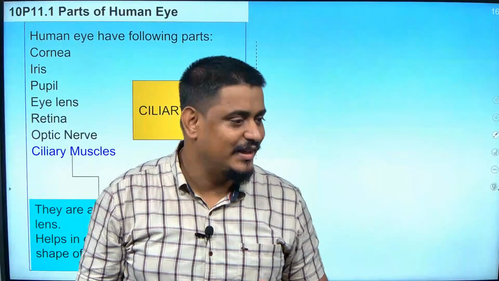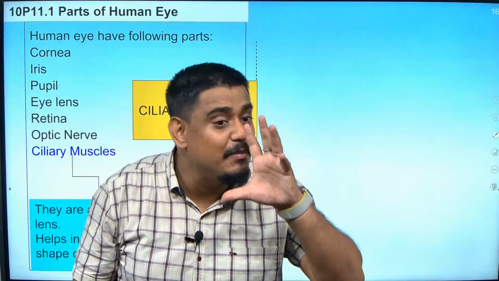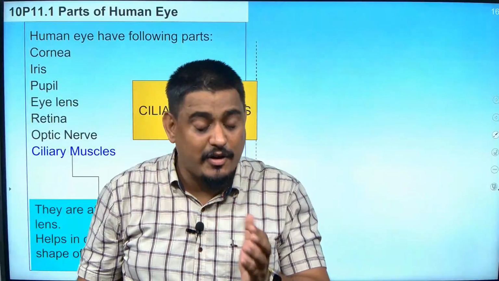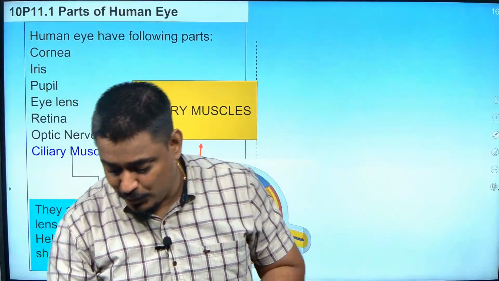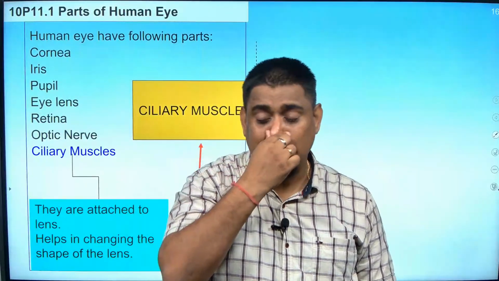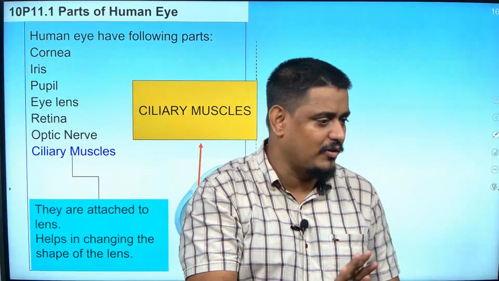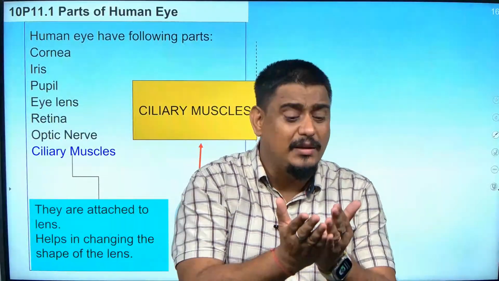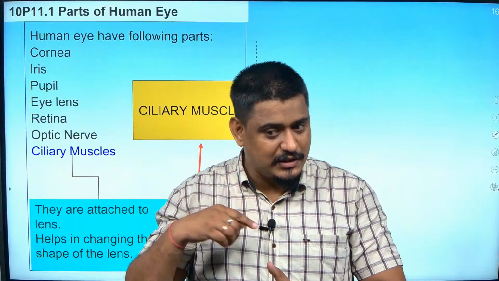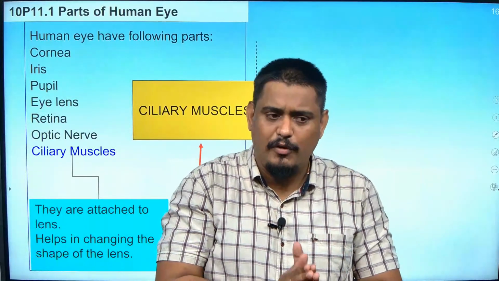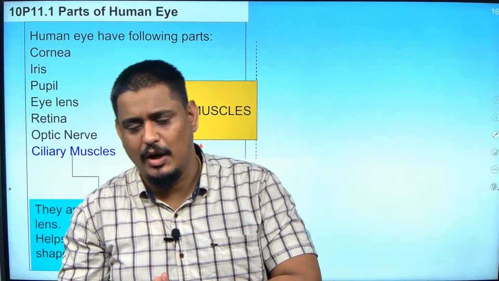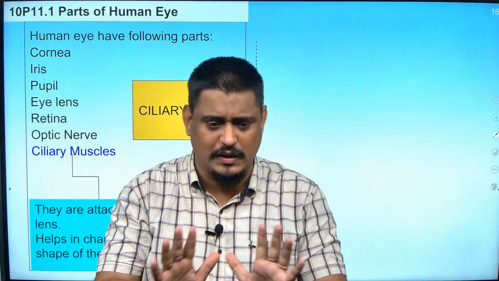Ciliary muscles. That is why in old age, our ciliary muscles become weak and our eyes are not able to focus. That is why we are not able to read things which are near clearly. Generally, you will not be able to see the boards, white board not visible, black board not visible. That defect will come at a small age, usually, I am saying, not always. And you are not able to read the book properly. That comes in old age. Have you ever noticed it? Old age people will always get eye problems, mostly that they are not able to read the newspaper properly, or they are not able to see things near clearly.